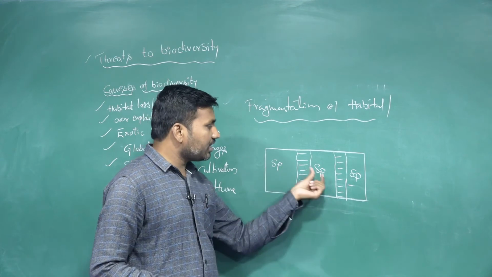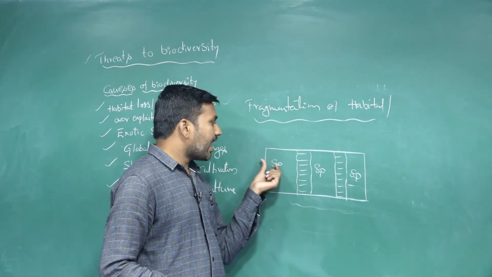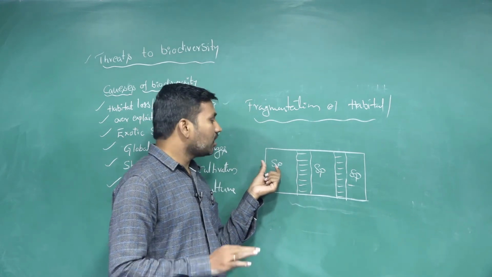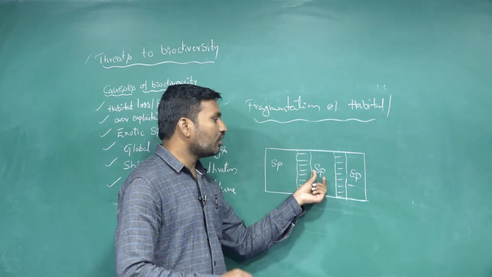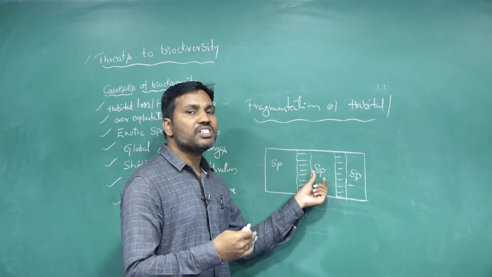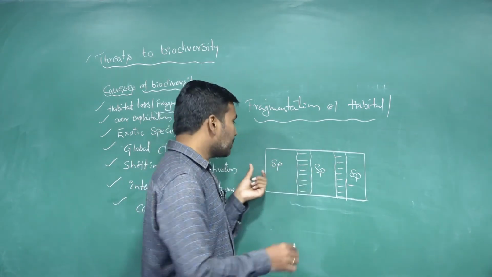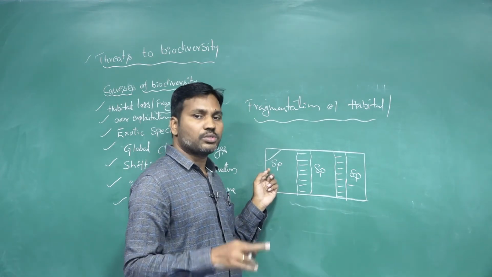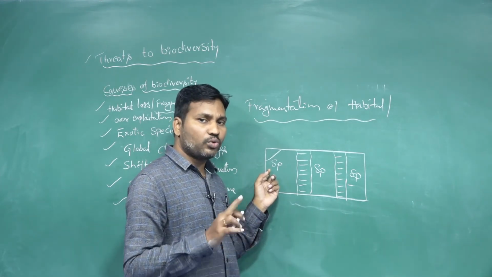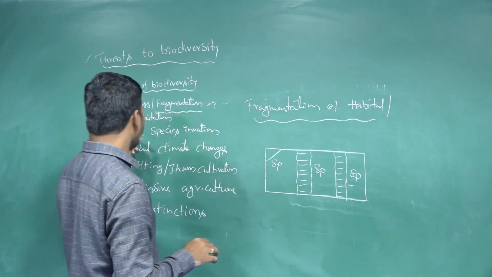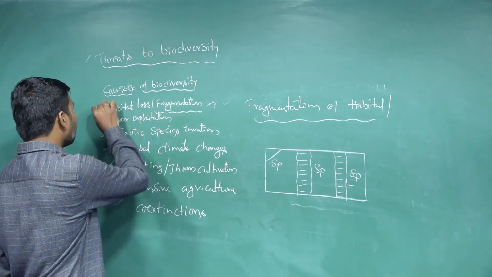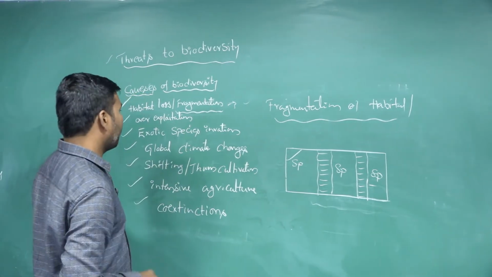When the species interactions are disrupted, either these species go extinct, or they undergo changes and a new speciation occurs. But the majority of the time the species go extinct here. So it is also one of the threats to biodiversity. So like this, habitat loss and fragmentation are the first cause of biodiversity loss.